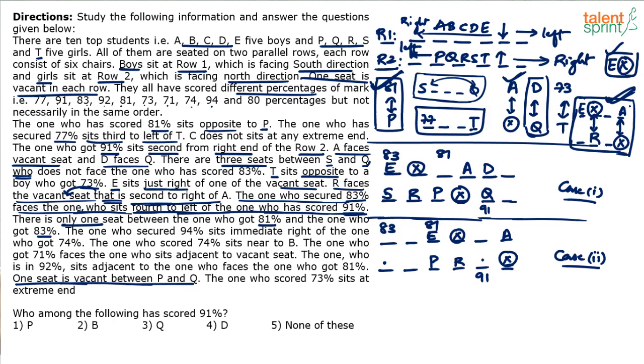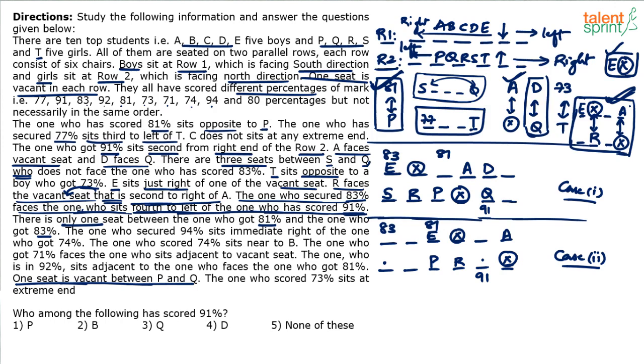Yeah, so case 1 is getting complete, but case 2 is still, there are multiple possibilities, right? Q can come here or here. If required, we can take both the possibilities and check which one is correct. That also can be done. You understand? There are 2 possibilities, either Q comes here or here. So if you don't want to spend more time thinking about what could be correct, you can duplicate this case 2 as it is. Take Q in this position in one case and in the other position in the other case. Let me see if there's any other way to eliminate it.